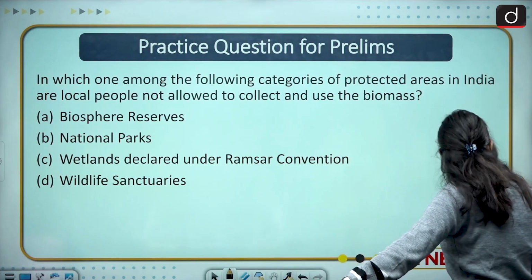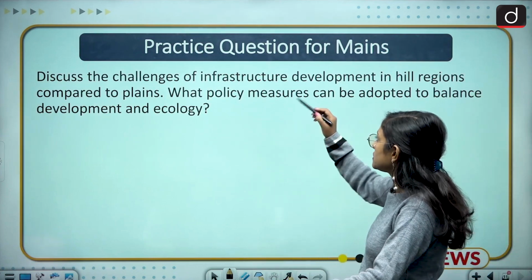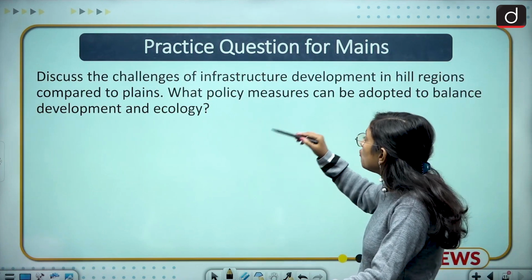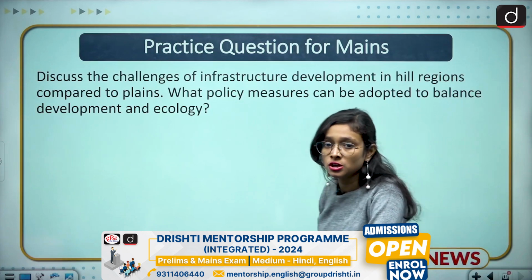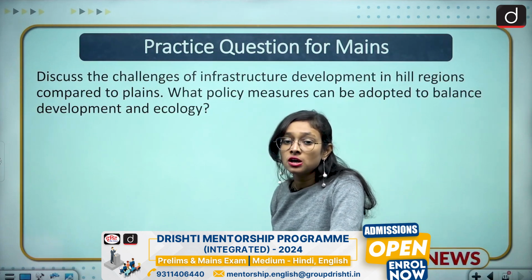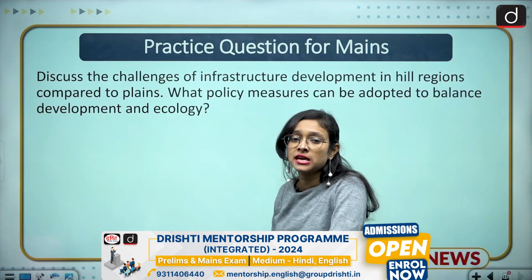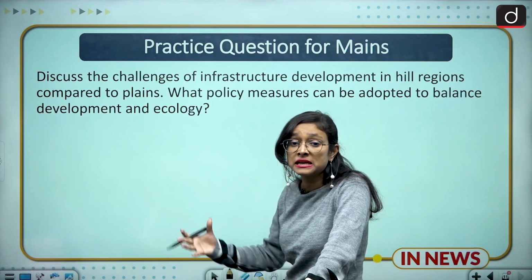Moving to the next slide. The next slide is the mains question. Discuss the challenges of infrastructure development in hill regions compared to the plains. What policy measures can be adopted to balance development and ecology? First of all, you should give a background of what problems we can have in the hilly regions and why construction is difficult in the hilly regions in comparison to the plain regions.